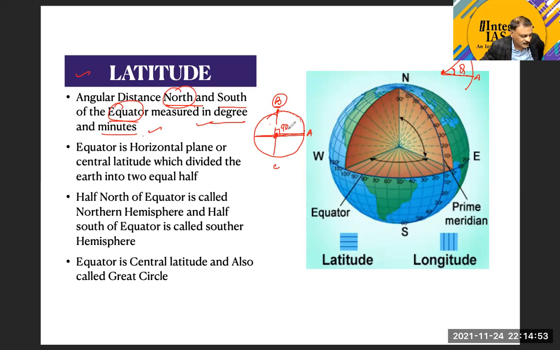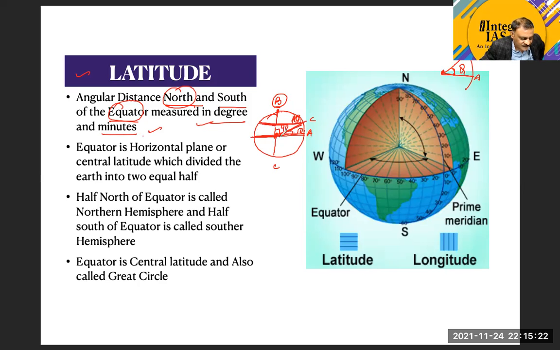Now suppose we take another point C. The angular distance expressed in degrees would be the angle it makes with reference to the center, and that is the measure of the latitude of that place. Suppose the angle is 10 degrees, then this particular latitude is a 10-degree latitude.